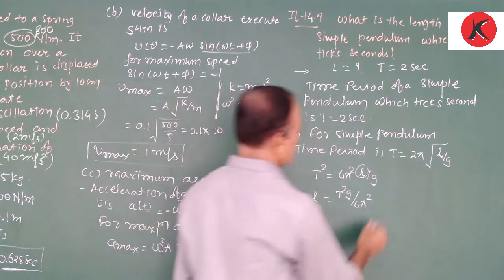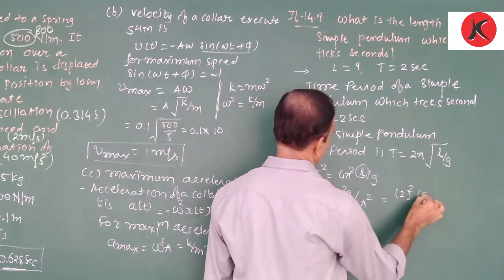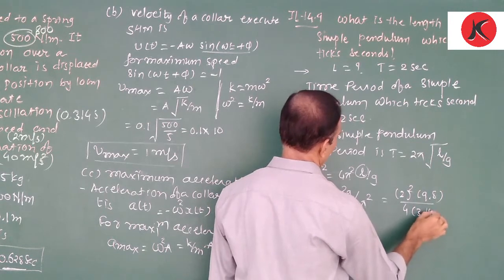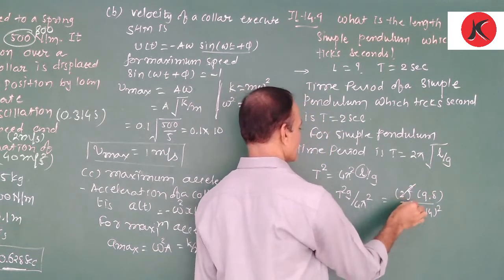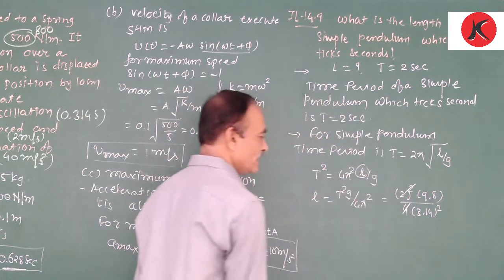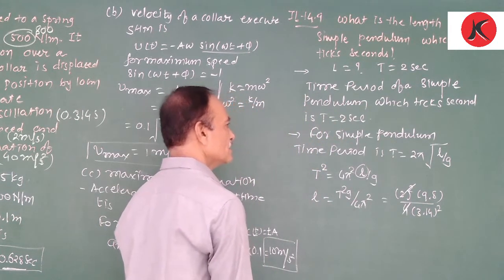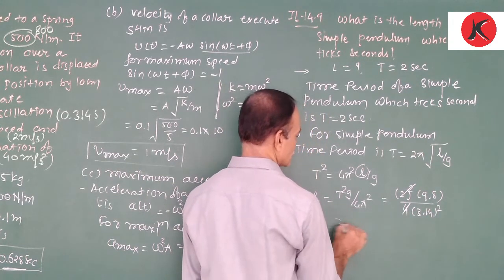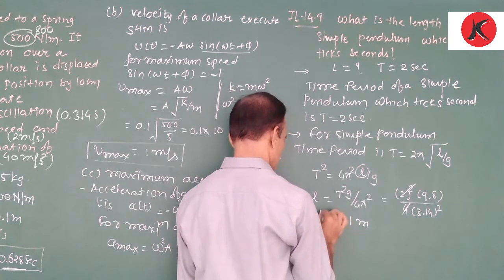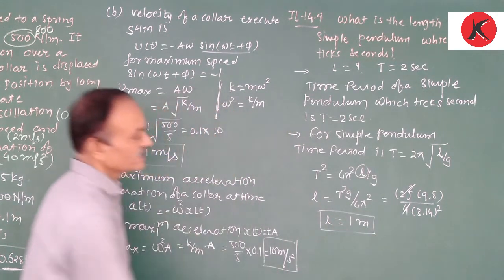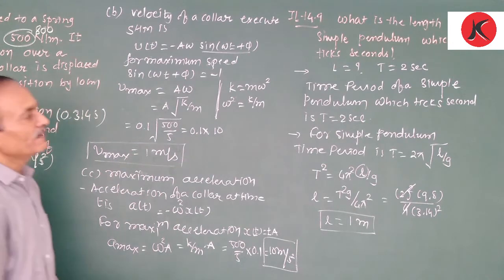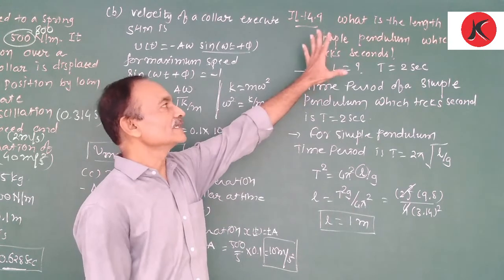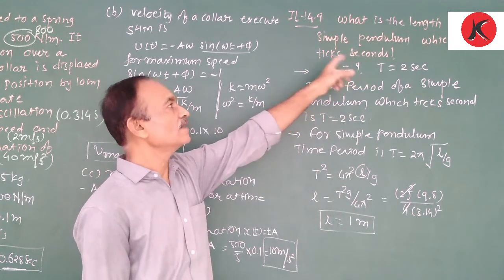What is the value of T? That is 2. So 2² × 9.8 upon 4 × (3.14)². So the 4 is cancelled, and it is 9.8 divided by 3.14 squared. That is also similar to 9.8, so it is equal to 1 meter approximately. So the length of the pendulum is 1 meter. This numerical may be asked as an objective type question. Clear this? Again, here the numerical data is not given, only the wording is given.